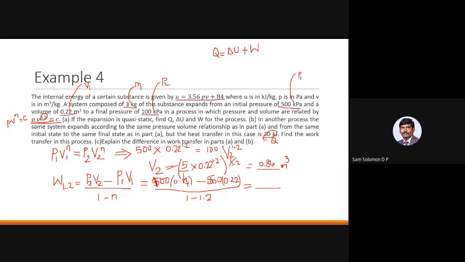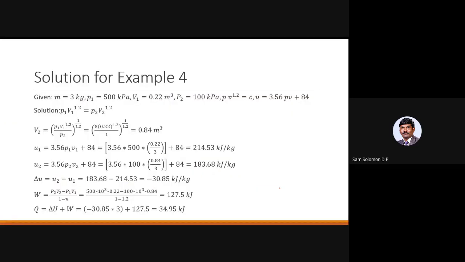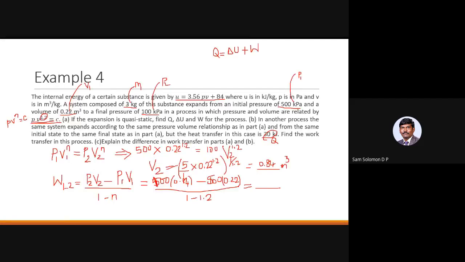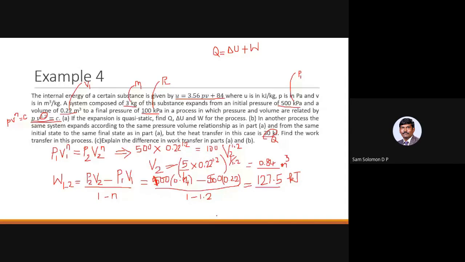So that work then would be 127.5 kilojoule. Okay, so this is your work done. This is the work done by the system. It is a positive work done, so it is work done by the system.